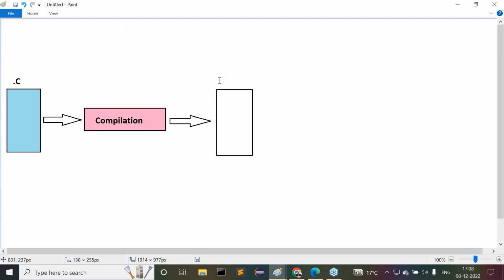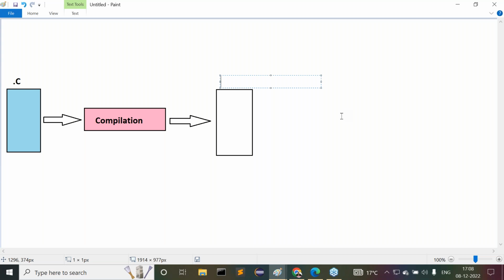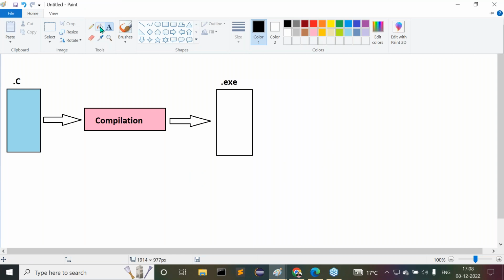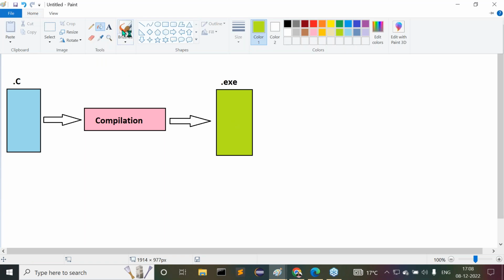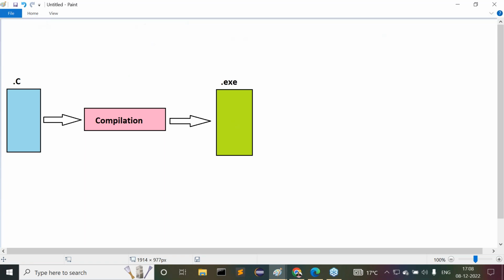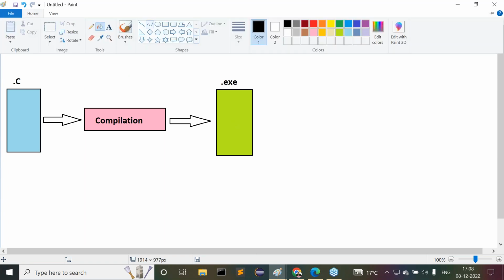Come on, in the case of C programming language, when we perform compilation, we are able to get one type of file. What file are we able to get here? Dot exe file, not a dot class file. Right, sir. In the case of C and C++, it may be a confusion actually.